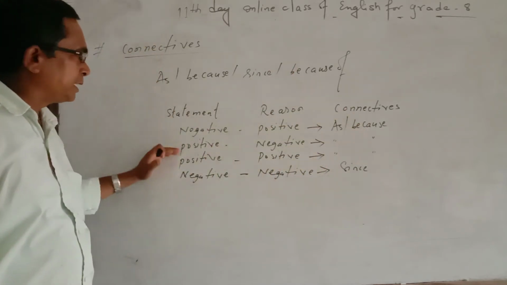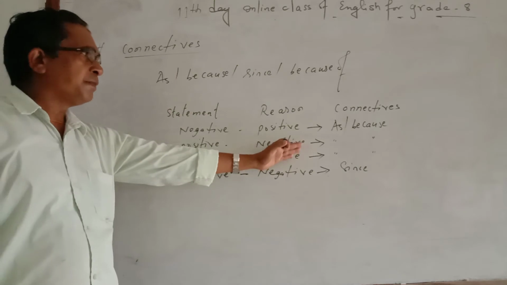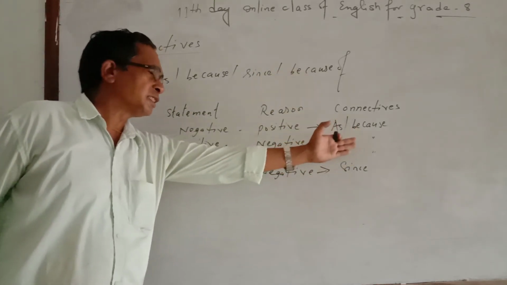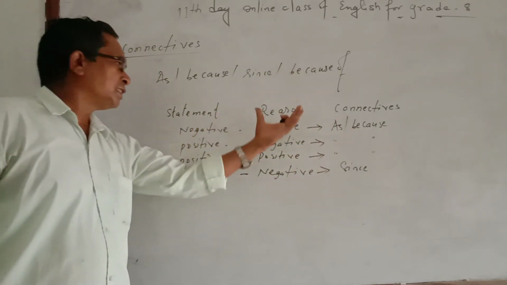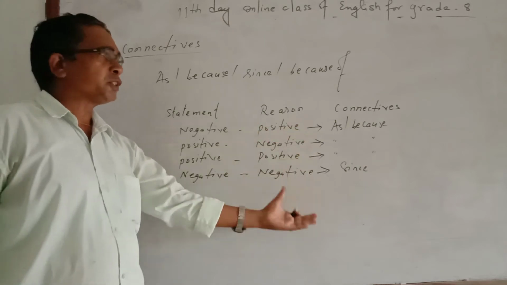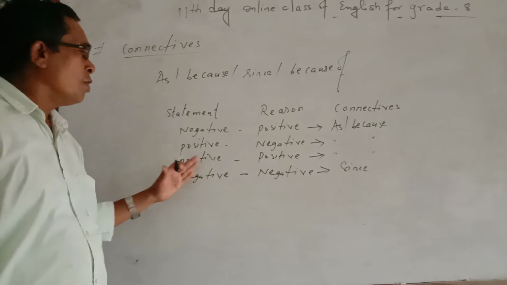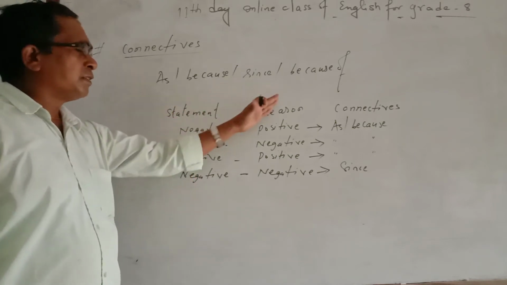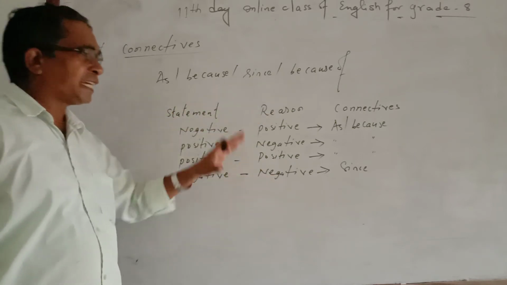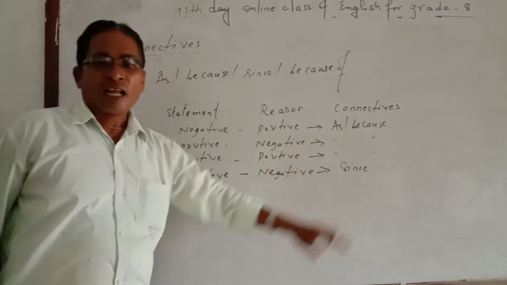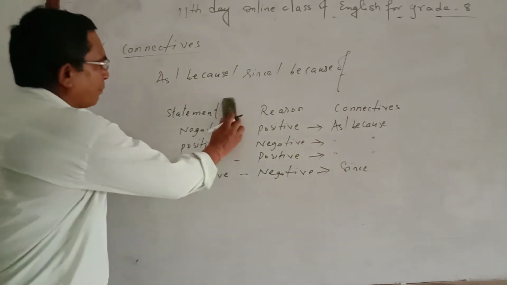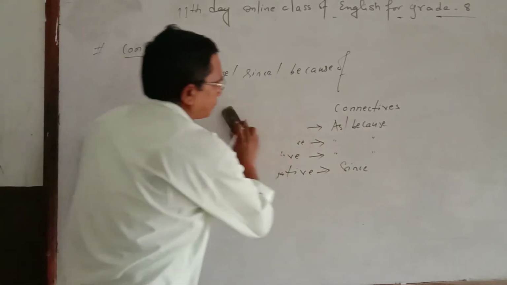Likewise, if statement is positive and reason is negative, you can use either as or because. Similarly, if both statement and reason are positive, at that time also you can use either as or because to join these two sentences. But if statement and reason both are found negative, at that time only you can use since. How? You see with the help of one or two examples.